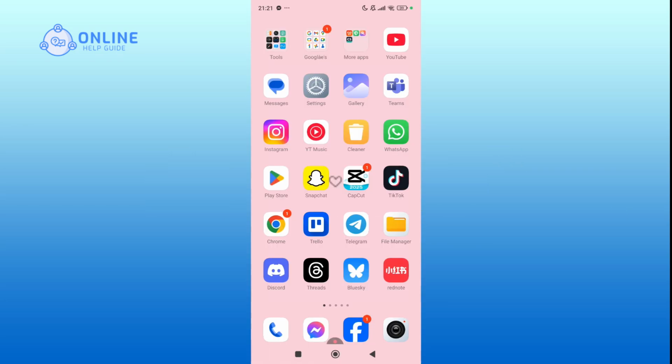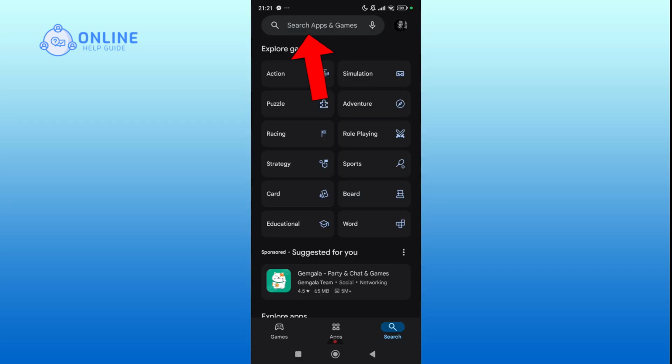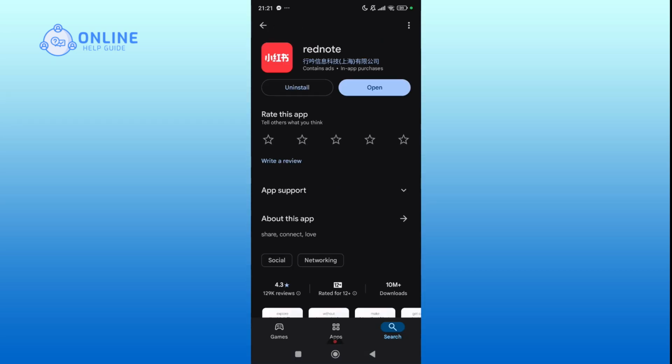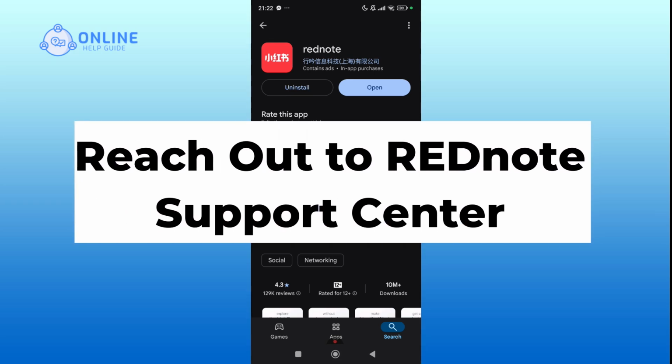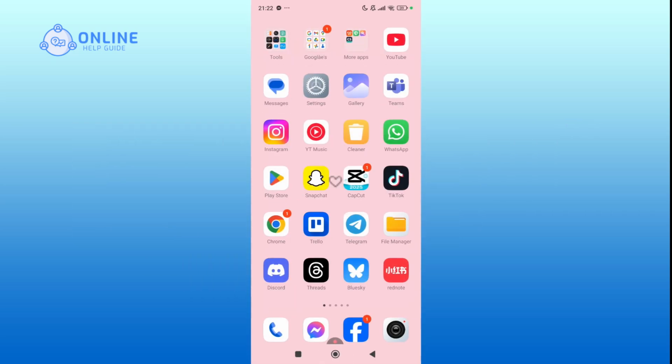Update the app. Visit the Google Play Store and search REDnote from the search bar. Update the app if available. If the issue persists, reach out to the REDnote Support Center. This step should help to fix the sound problem.